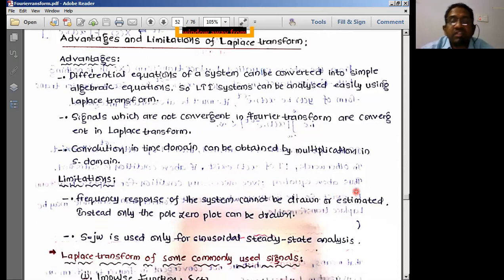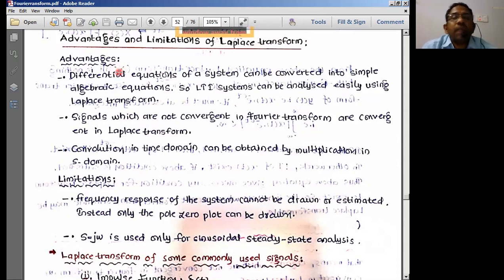And the next limitation that you're going to have is that s equal to j omega is used only for sinusoidal steady state analysis. So if you want a steady state analysis for sinusoidal signals, we use sigma equal to 0 in the Laplace transforms.